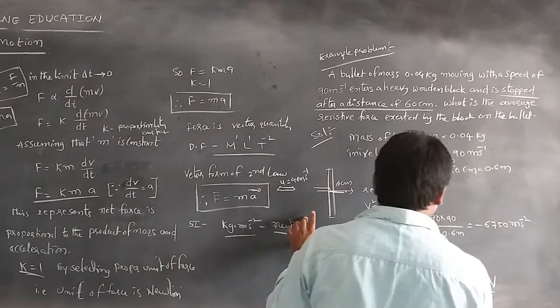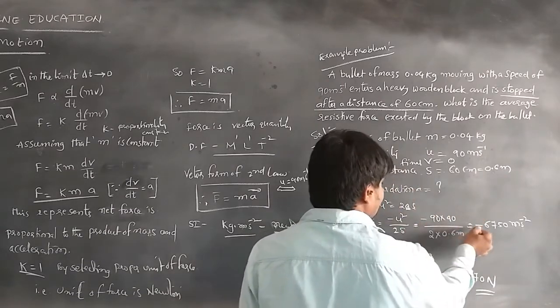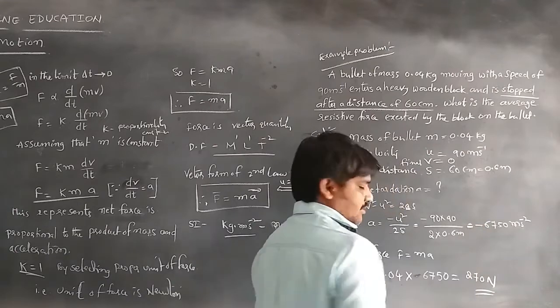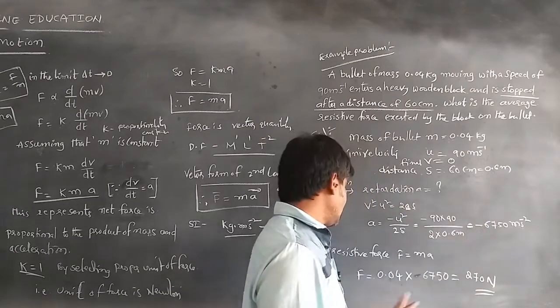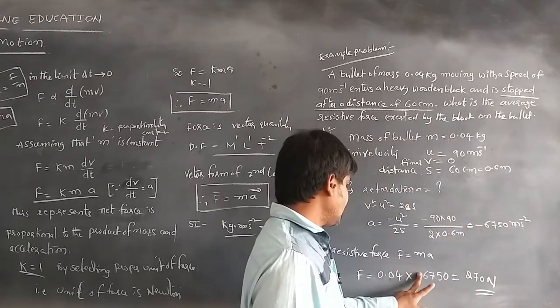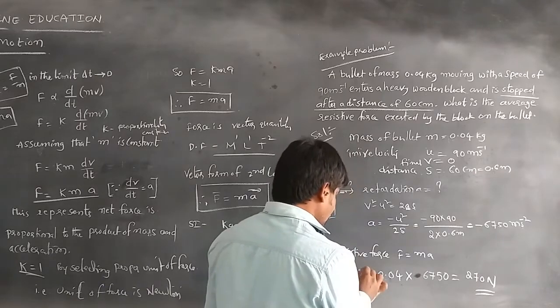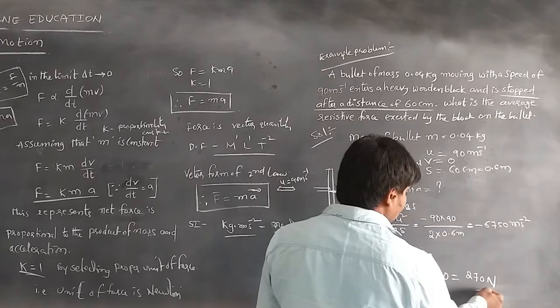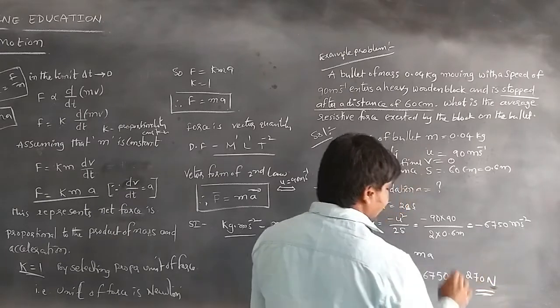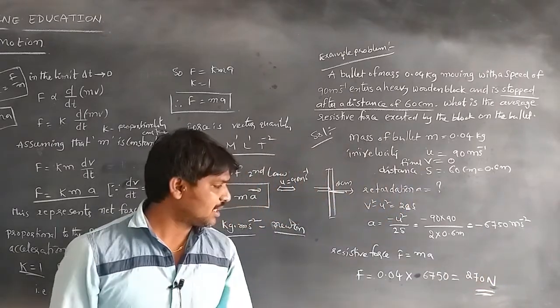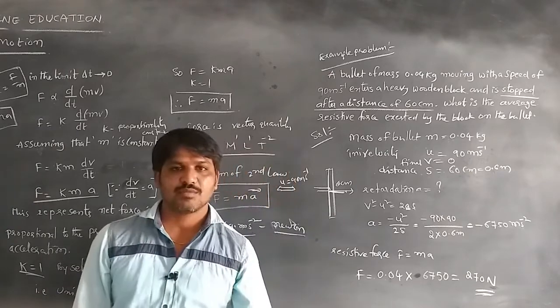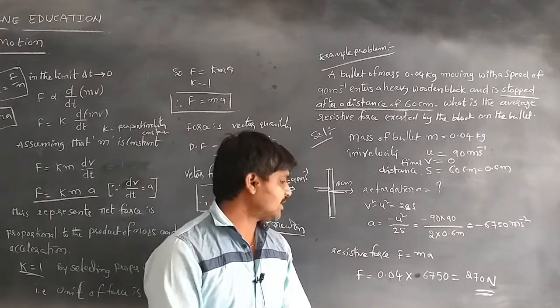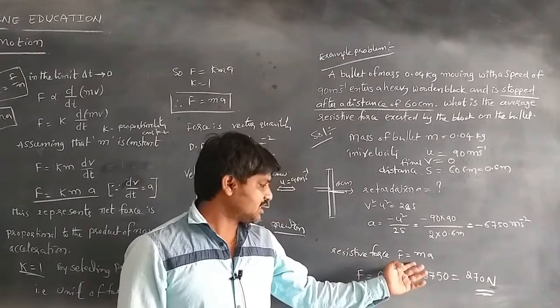The negative sign indicates the retardation. Force is not negative, so 0.04 into 6750 is equal to 270 Newton. Newton is the unit for force. This is about the exercise problem. Then we do the problems by using this equation like this.